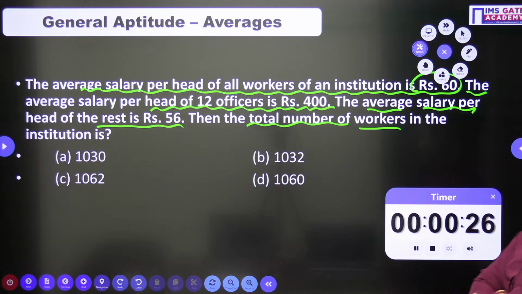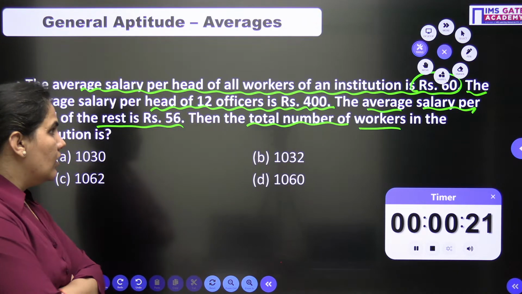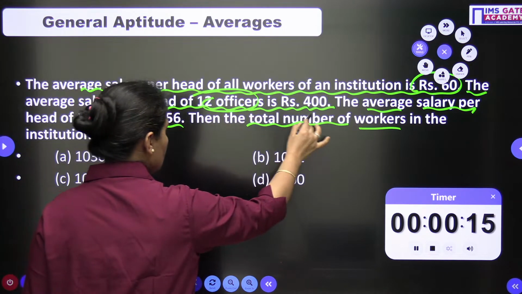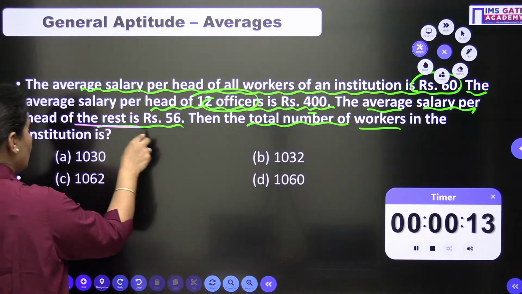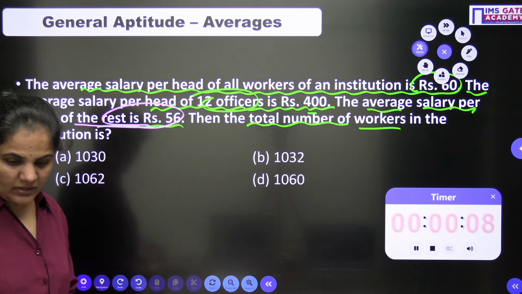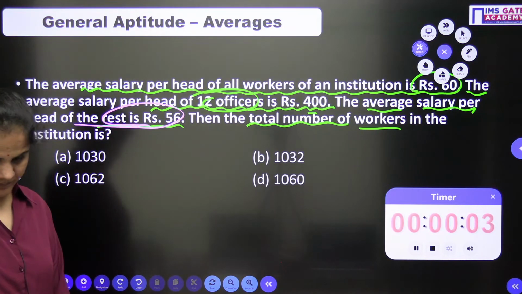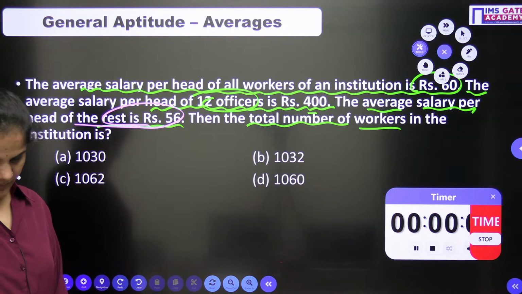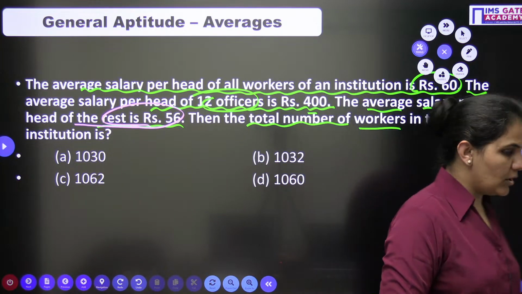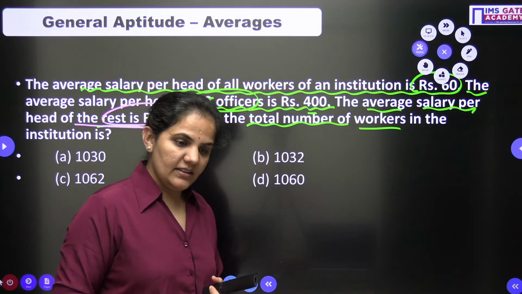The average salary per head of all the workers is given to you. The average salary per head of 12 officers is also given to you. The average salary per head of the rest of the persons is also given to you. You need to find out the number of workers, or the number of persons. Had you tried it, dear students?